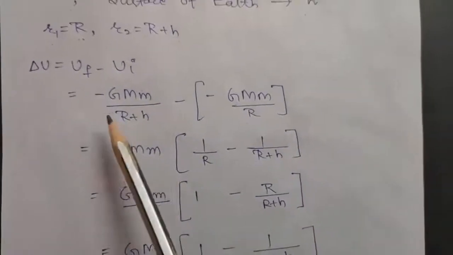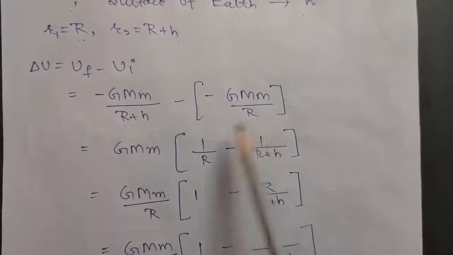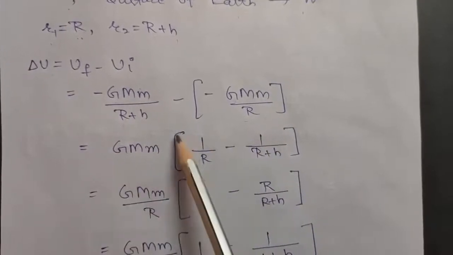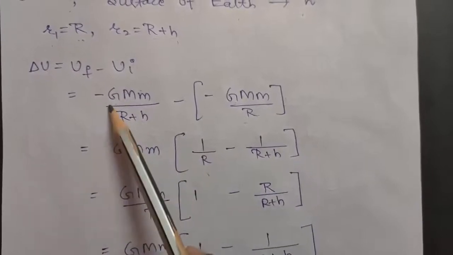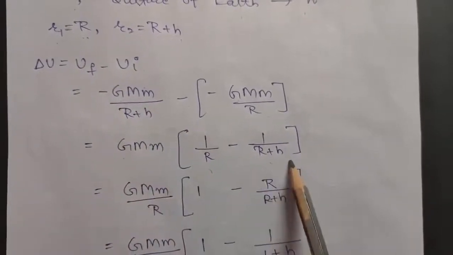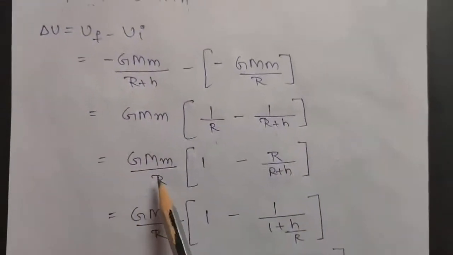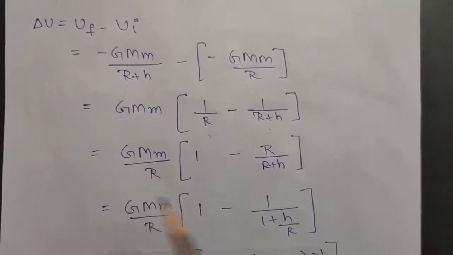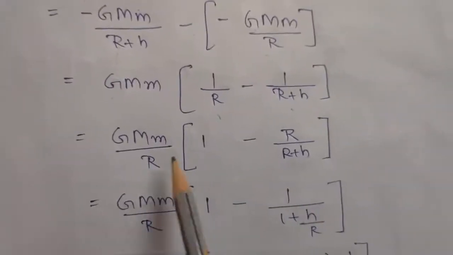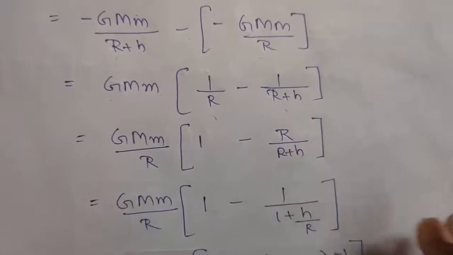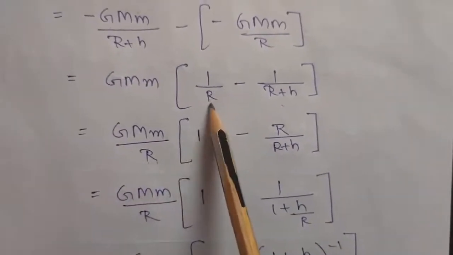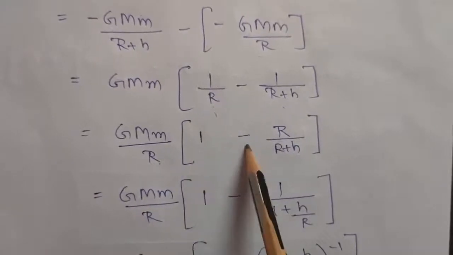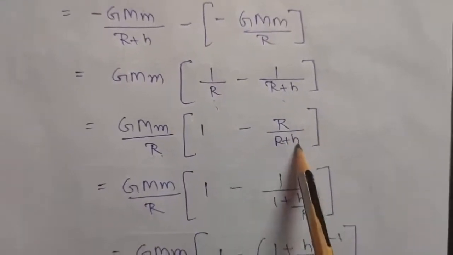Okay, so taking GMm common from both the terms, minus minus will be plus, so 1 by R minus 1 by R plus h. Now let us divide and multiply R in this term. Dividing R will give you 1 by R here, multiplying it by R by R will be 1 minus R upon R plus h.